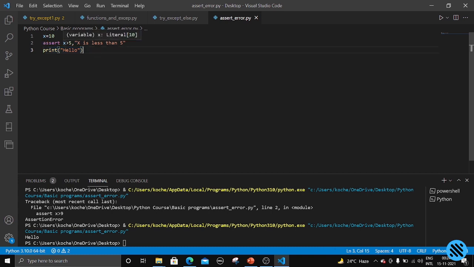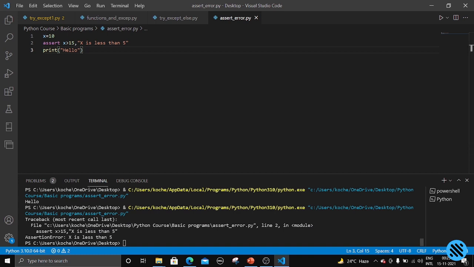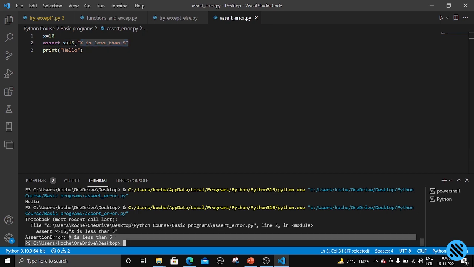Now let us change this to 15. That is, if x is greater than 15, then continue the execution and run the code which is below the assert, or else the statement will be executed as the assertion error. Let us run it, and we are getting an assertion error, along with the custom message which we have written here, x is less than 5.